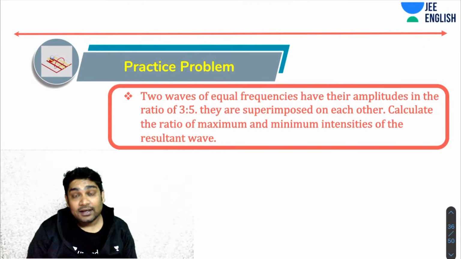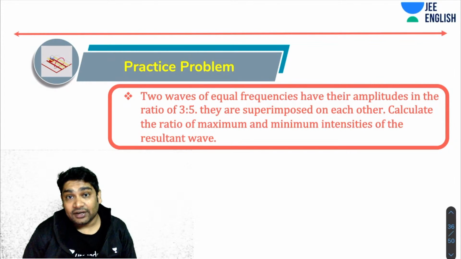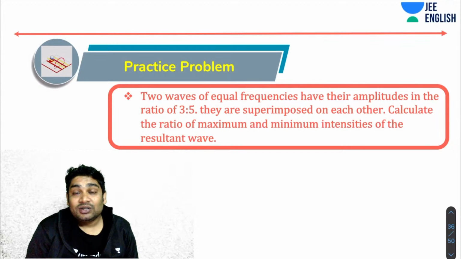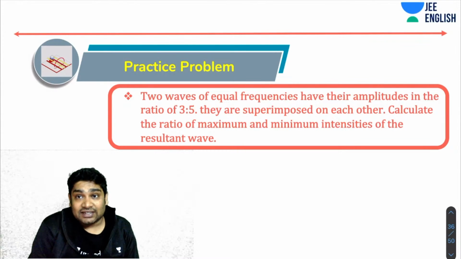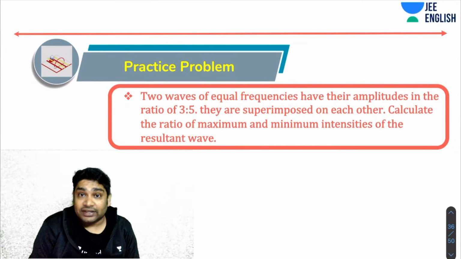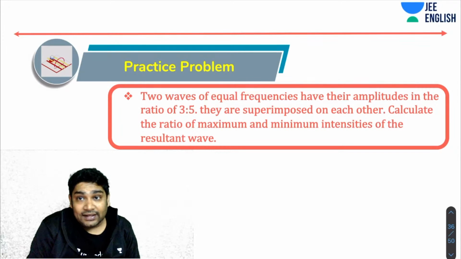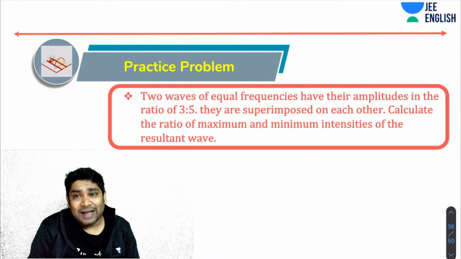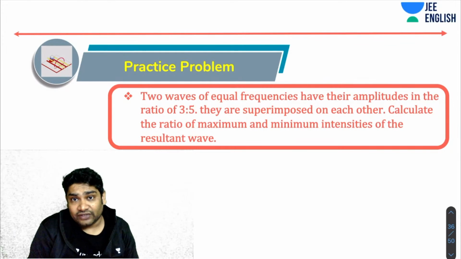Next, you have a question related to interference. Let's see how to approach this one. This says two waves of equal frequencies have their amplitudes in the ratio of 3:5. When they are superimposed with each other, calculate the ratio of the maximum to minimum intensities of the resultant wave.